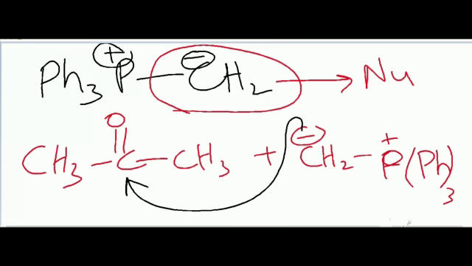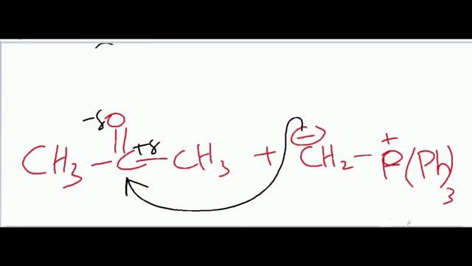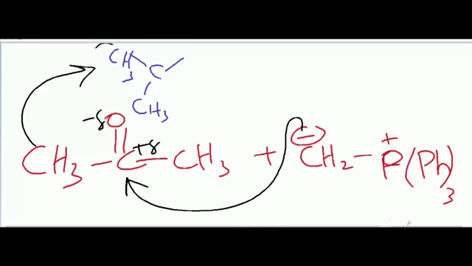That negative charge attacks the partial positive carbon, and oxygen will have a negative charge. What is obtained? The ylide is added to the ketone.